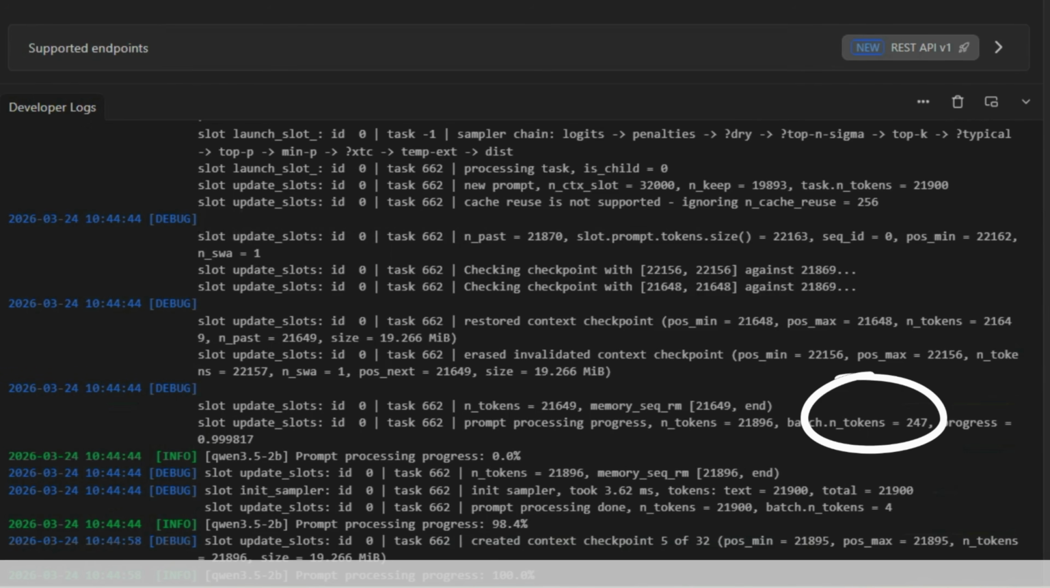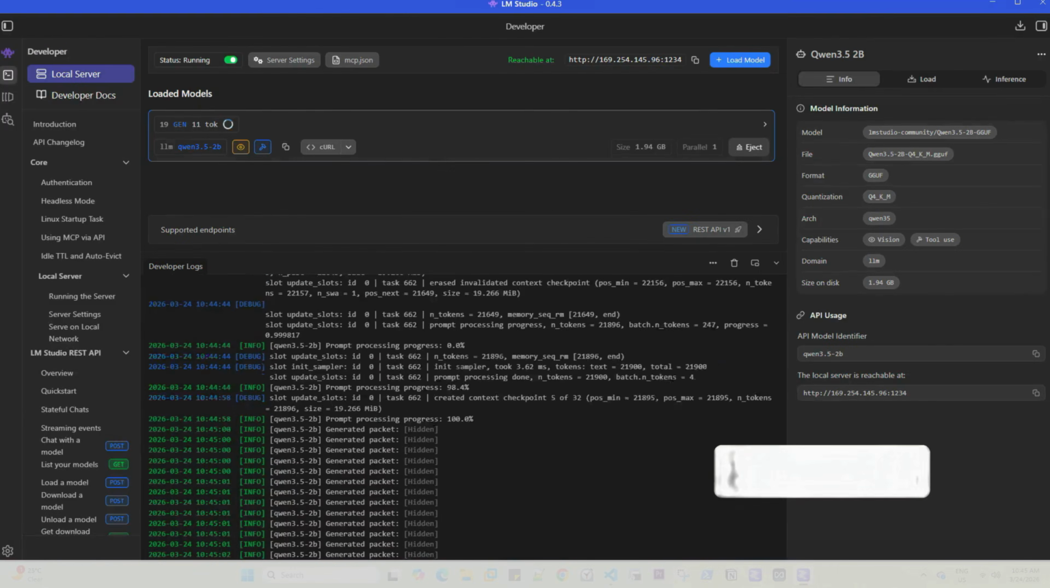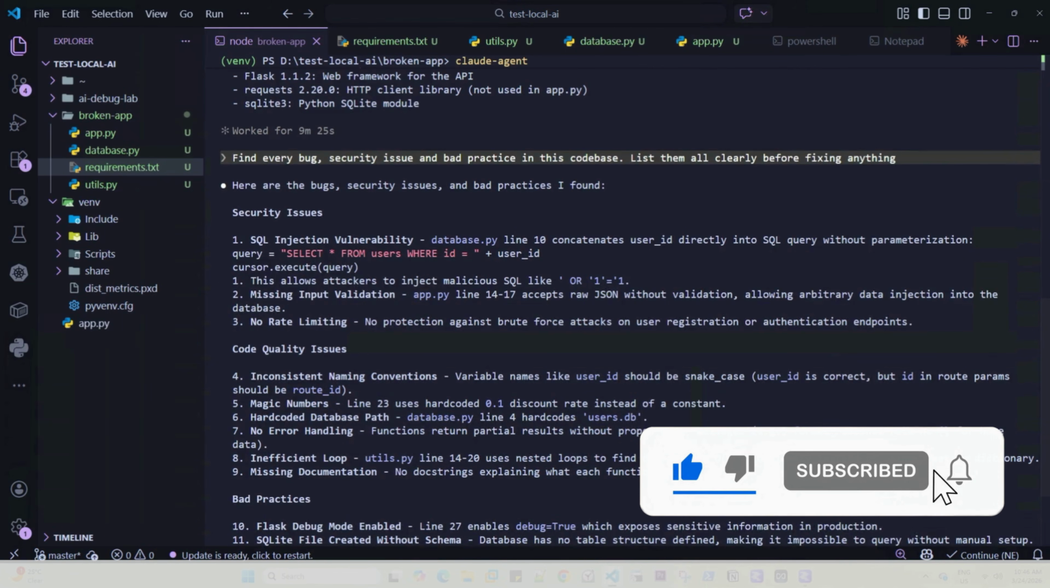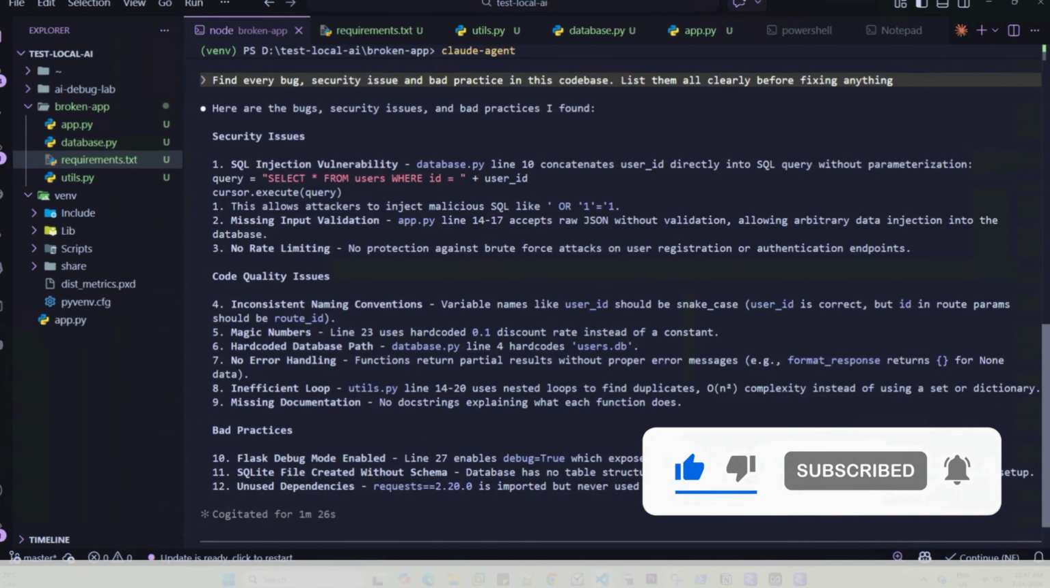But what's more interesting here is the progress counter. 0% straight to 98.4% and then 100% almost instantly, because the checkpoint already had everything loaded. Let's see what difference it makes on Claude Code. So here are the results getting loaded, and we can see almost 12 bugs it identified. Let's go through each one.